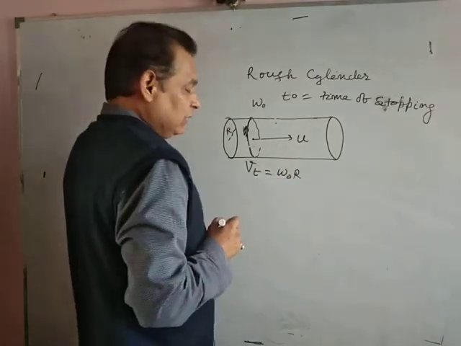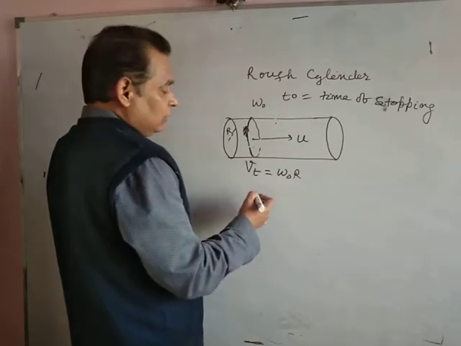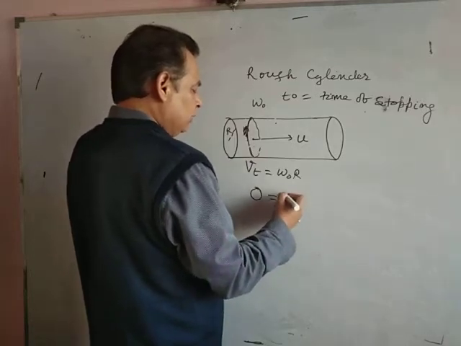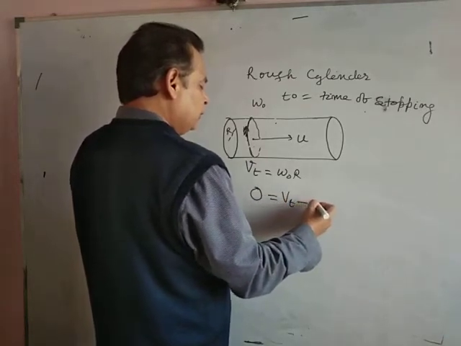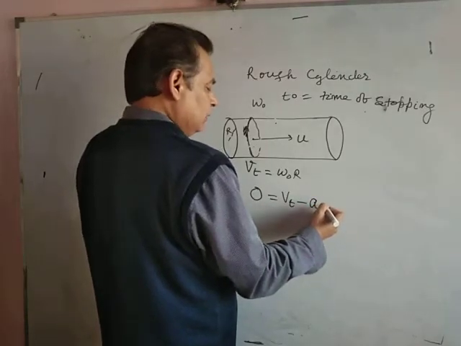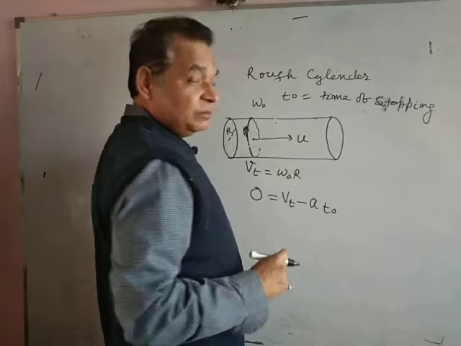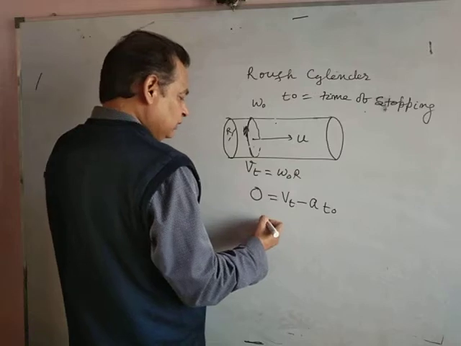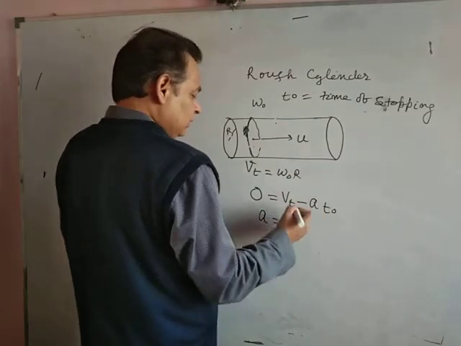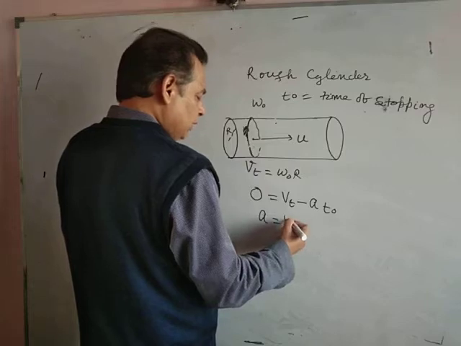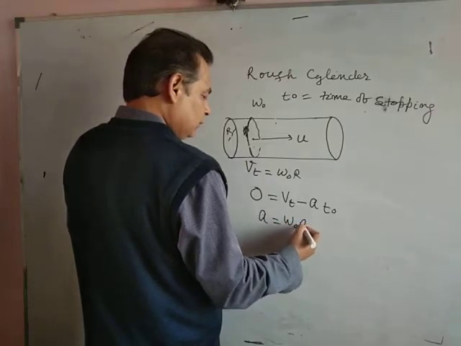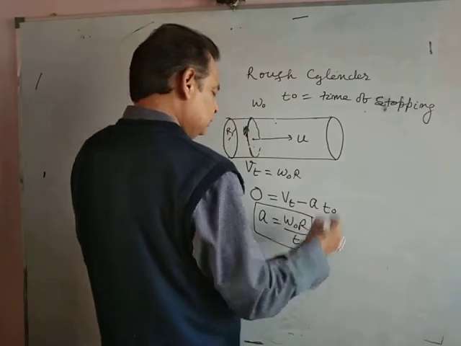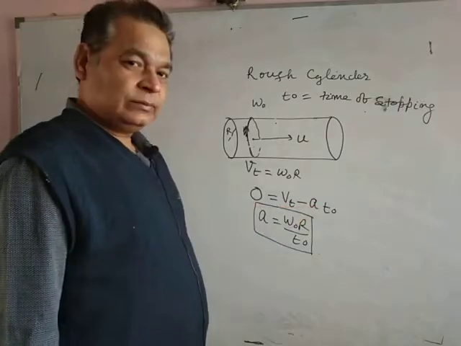If t naught is the time of stopping, final velocity 0 equals Vt minus a t naught. Why minus? Because this is resistive acceleration, retardation occurs. So a equals omega naught r by t naught. There is no doubt in this portion.